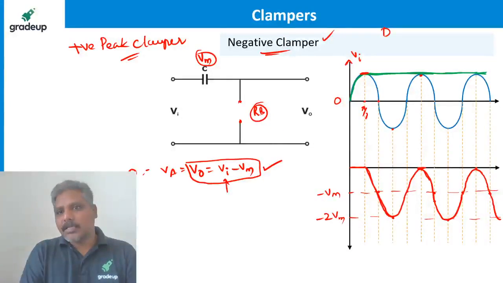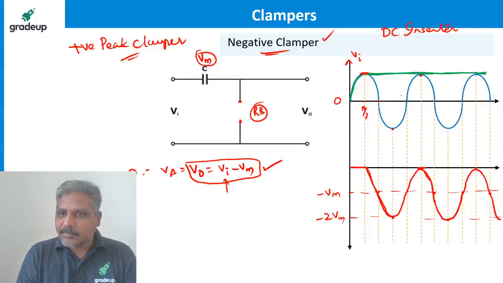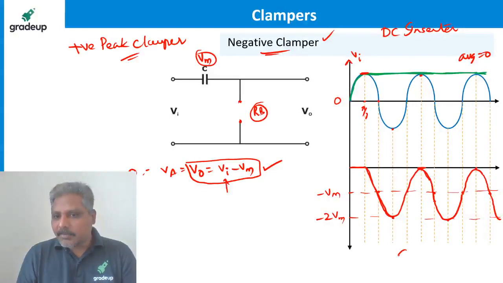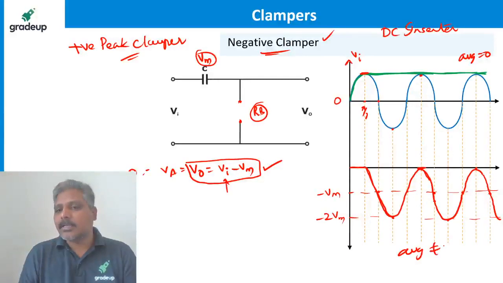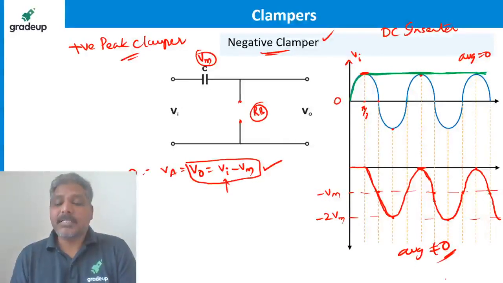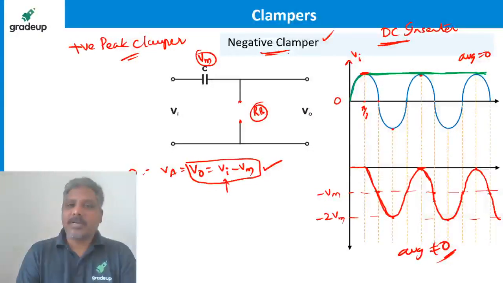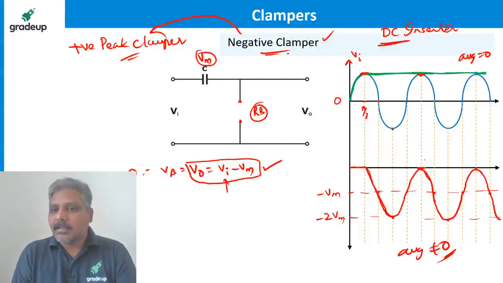It is also called a DC inserter. Why? Because if you see the average value of this input waveform, the average value is equal to 0. But what is the average value of the output here? It is not equal to 0. That means some DC is there, of course negative DC. That's why it is called a DC inserter. So a negative clamper can also be called a positive peak clamper because positive peaks are clamped.